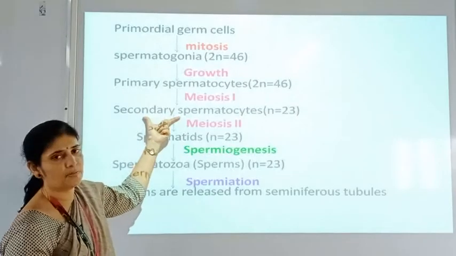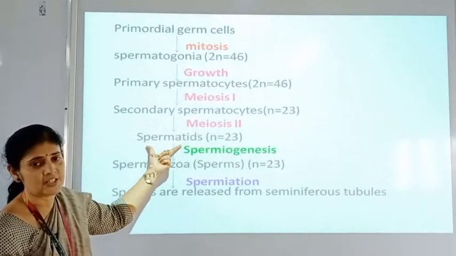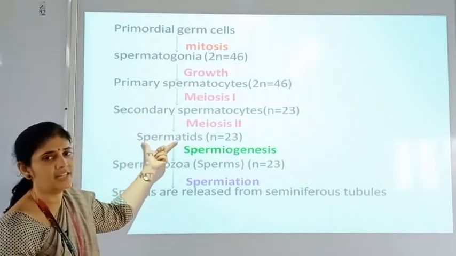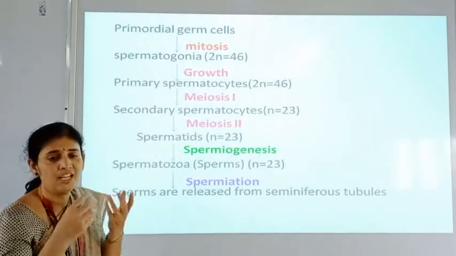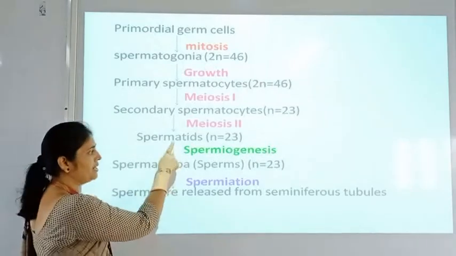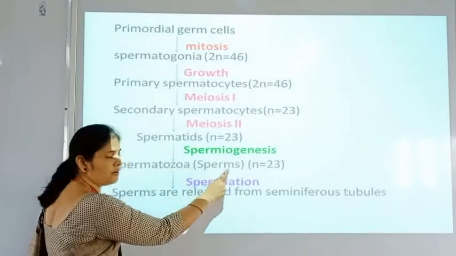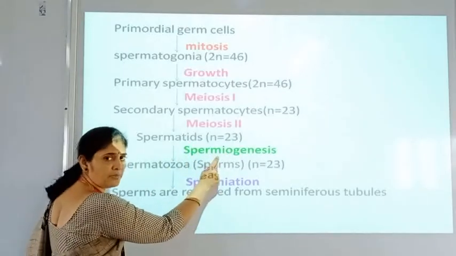These secondary spermatocytes, after meiosis second, produce spermatids, and these spermatids undergo some developmental changes, that is formation of head and formation of tail, and spermatids are converted into spermatozoa or sperms, and this process is called spermiogenesis.